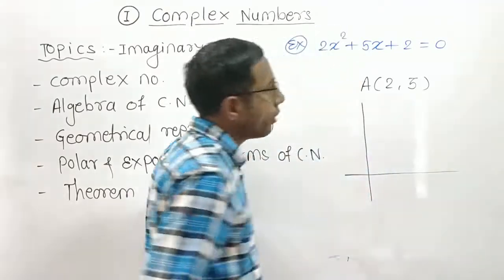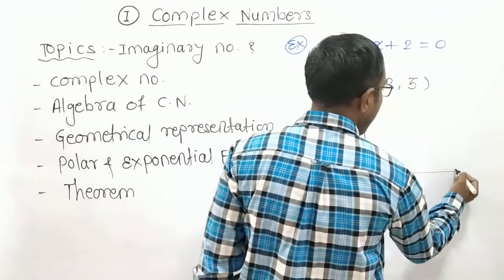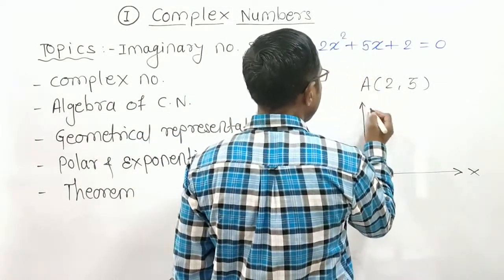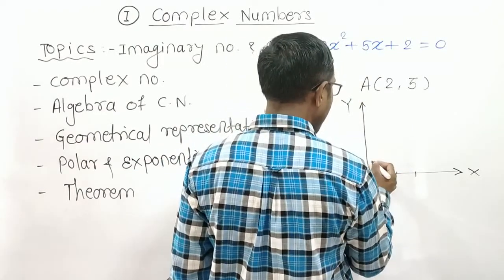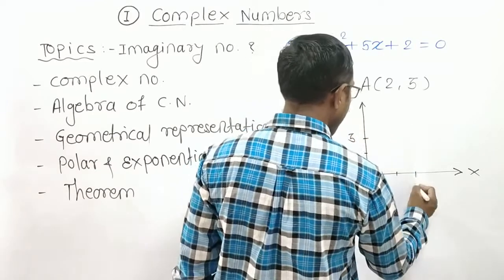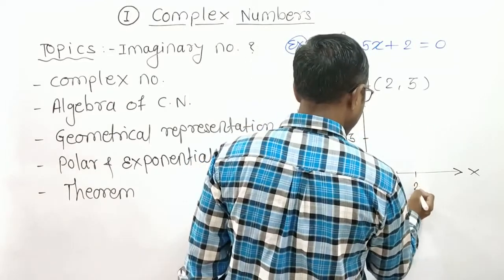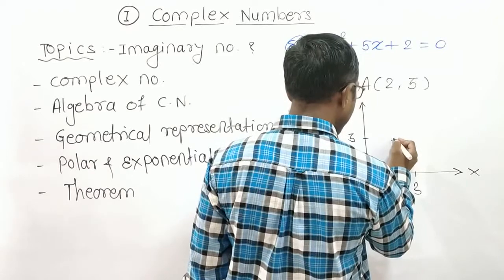You have to draw this coordinate frame. Name that horizontal axis as x axis, vertical axis as y axis. 1 2, 1 2 3. Suppose here is the 2 and here is the 3, so this is the location of this point.